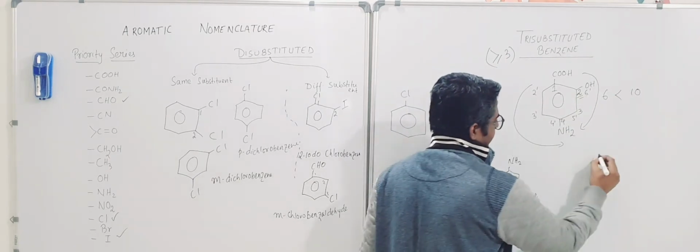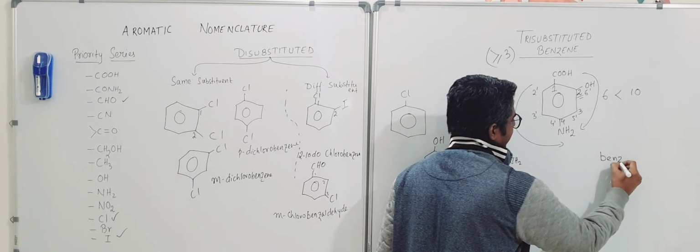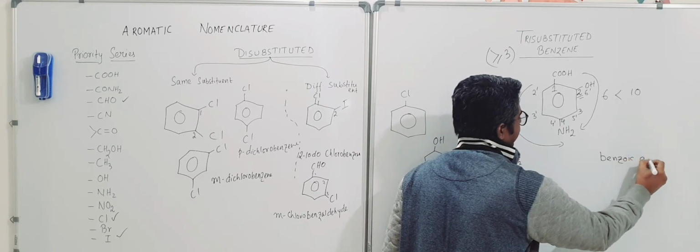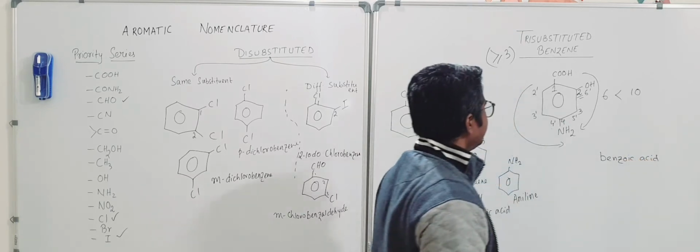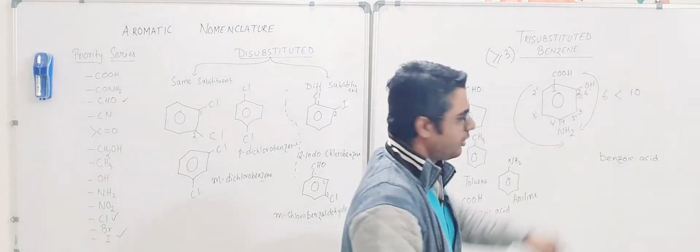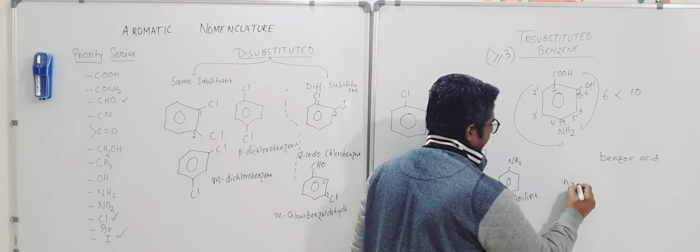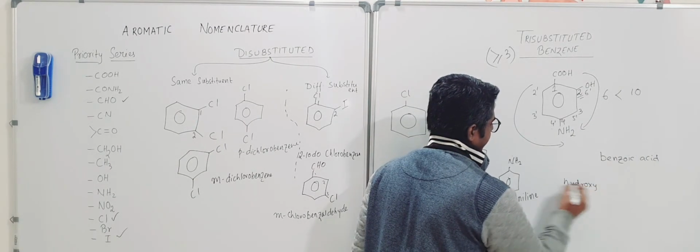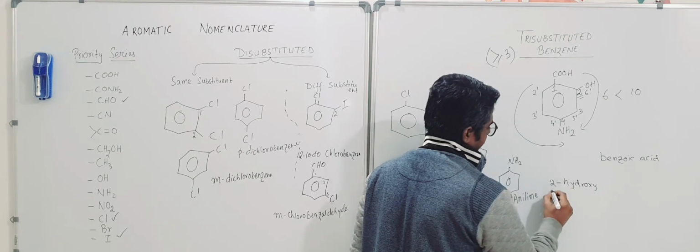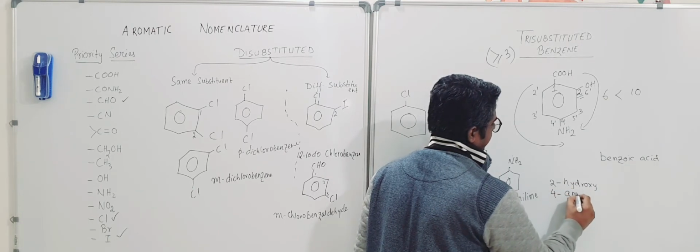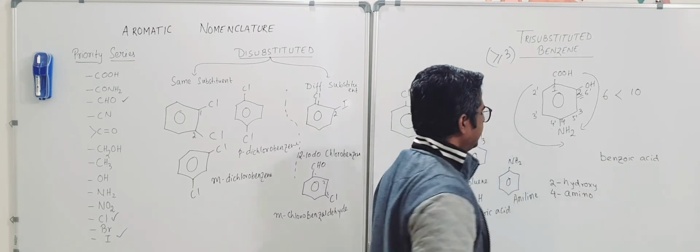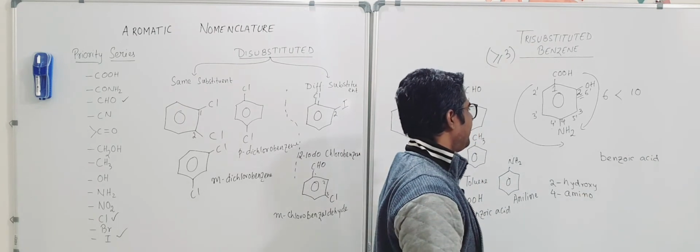First of all, its name will be benzoic acid. Next, we have in 2 position hydroxy, and in 4 position we have an amino.